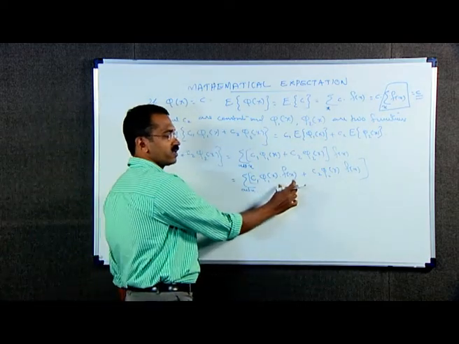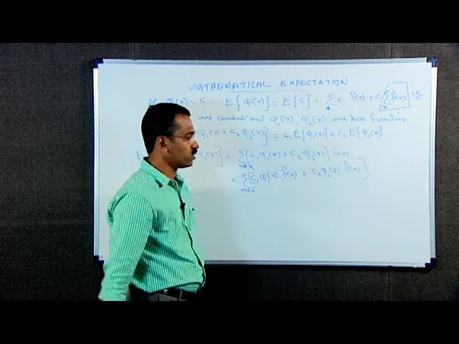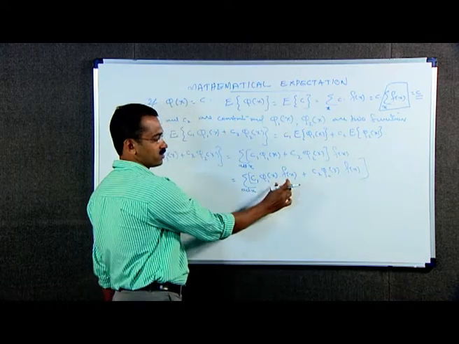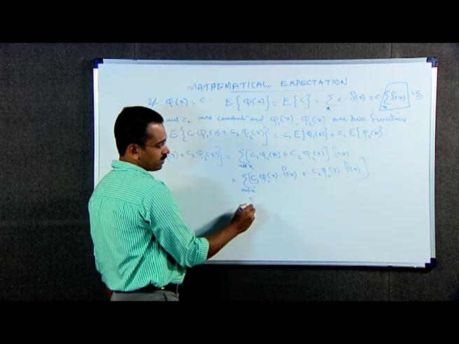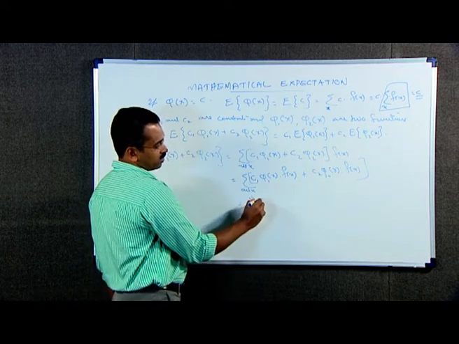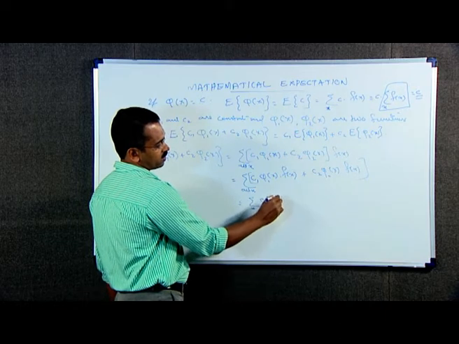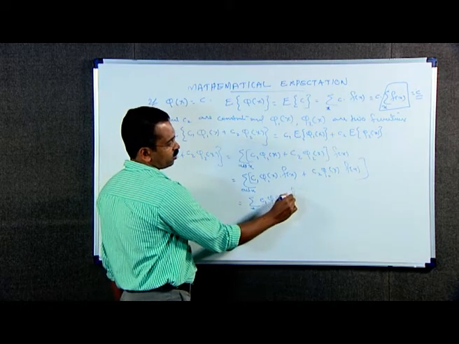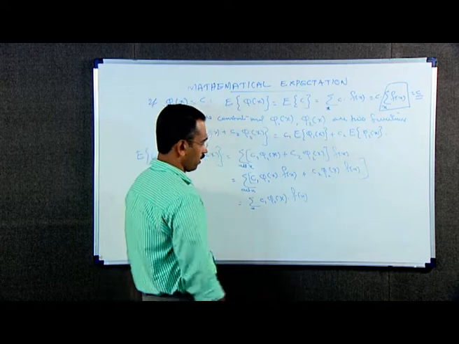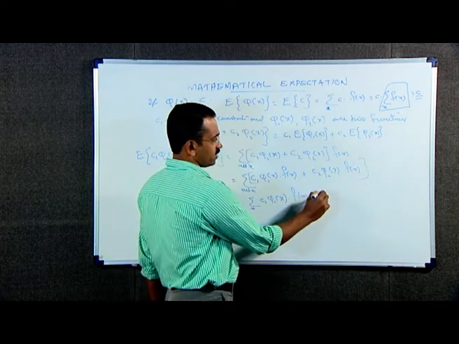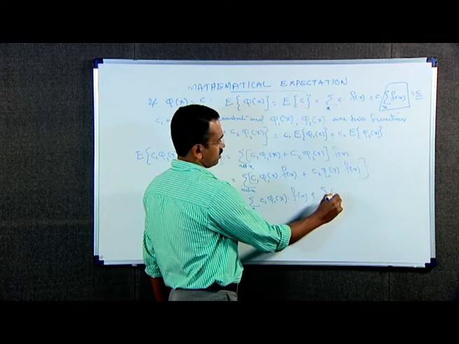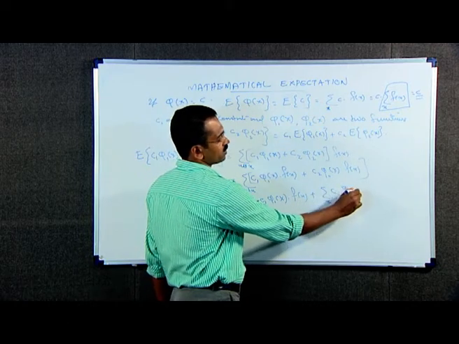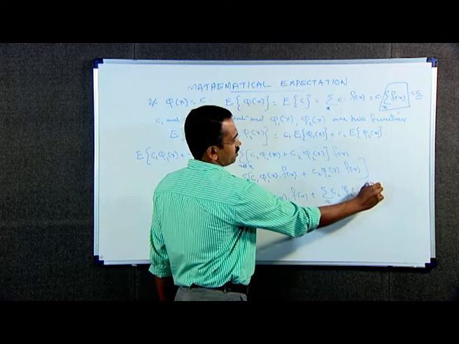Now, we split this summation into two sums, which is equal to summation over all x C1 into phi 1 of x into f of x plus summation over all x C2 into phi 2 of x f of x.